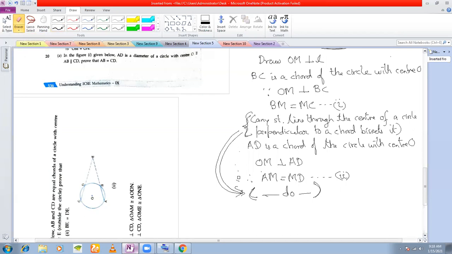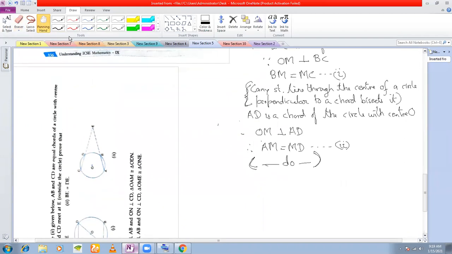Sir, can we write this in the exam? You can, but you have to follow procedures, as I told you. If you are giving any reason in between, whatever you are writing, then you cannot write ditto. If this reason just follows this reason, then only you can write ditto. Understood? Okay, sir. Thank you. That is a procedure you must follow. But in most cases, you won't get the chance of writing ditto. To be on the safe side, write it.